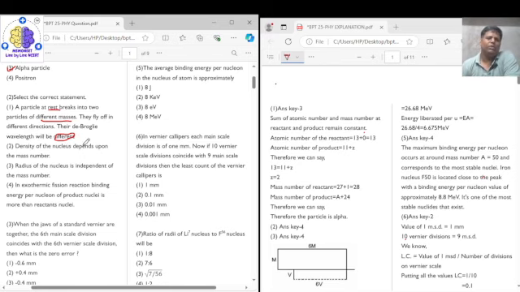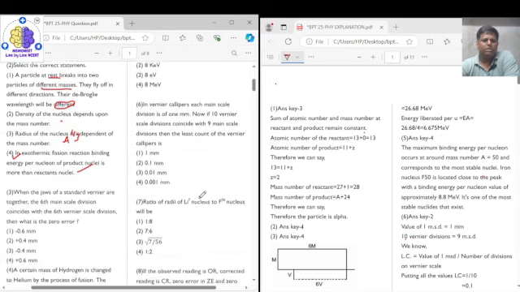Now, density of the nucleus depends upon the mass number? No, density does not depend on the mass number. Radius of the nucleus is independent of the mass number? No, it is dependent on the mass number, that is, radius is proportional to A raised to the power of 1 by 3. In an exothermic fusion reaction, the binding energy per nucleon of the product nuclei is more than the reactant nuclei. Yes, this is correct. So the correct answer for question number 2 is option number 4.